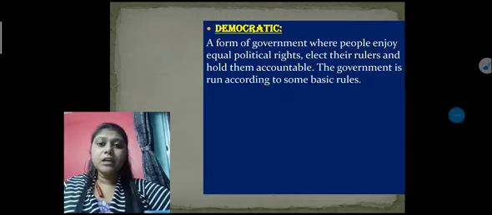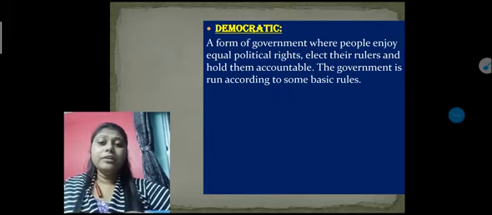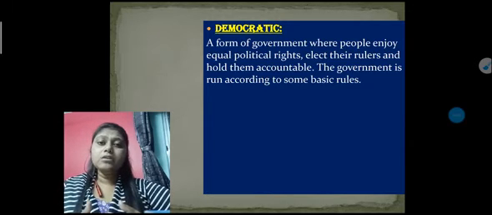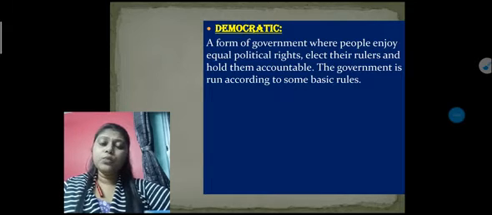So basically you can understand that democratic means a form of government where the people have the right to elect their representatives, and the people have equal rights, whether in the political field, civil society, or economic one. Not only that, the people also have the right to get answers or information they want from the government, as a democratic government is accountable towards the citizens.